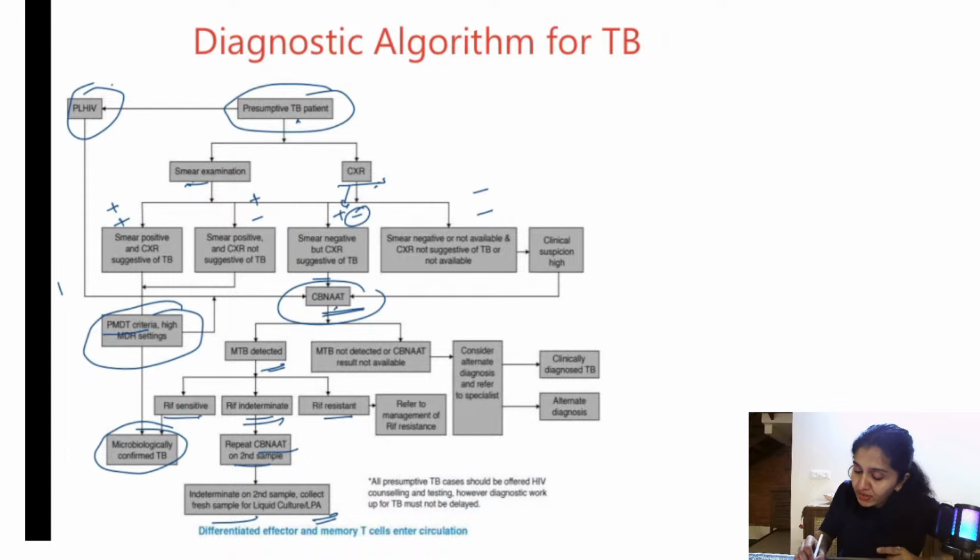One more important thing I missed here is, if MTB is showing resistant, then you need to treat it as a resistant case. If MTB is not detected under CB-NAT, you need to consider alternate diagnosis. If there is clinical suspicion, you can treat it as clinically positive tuberculosis. Even though all the tests are negative, if the clinical signs and symptoms are suggestive of tuberculosis, you can treat it as tuberculosis.